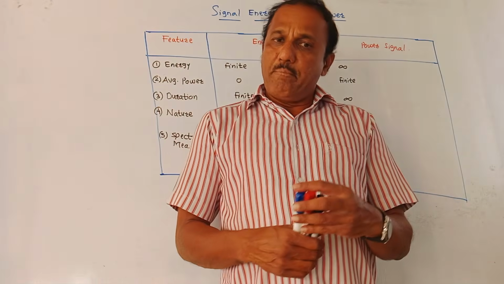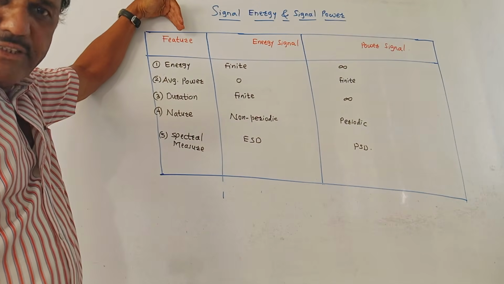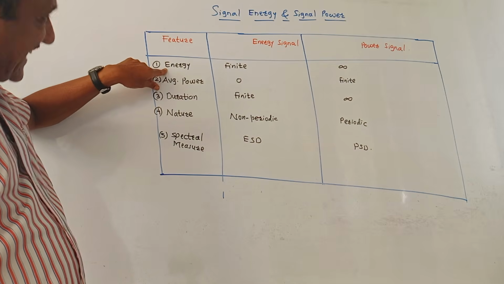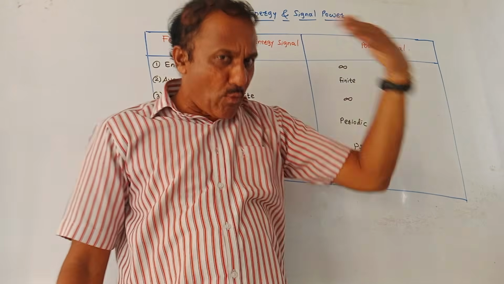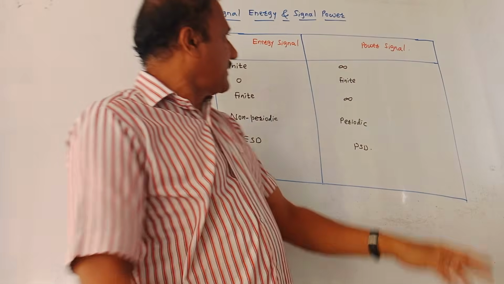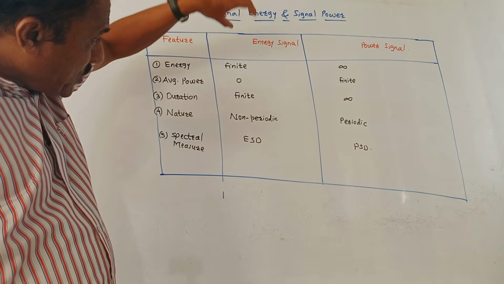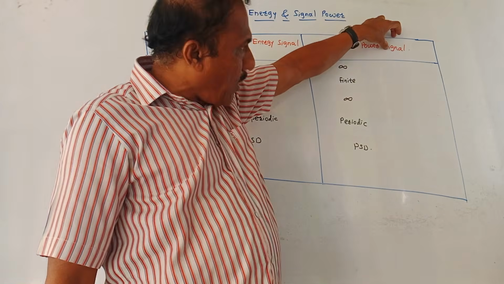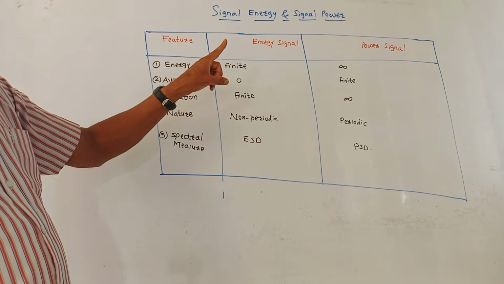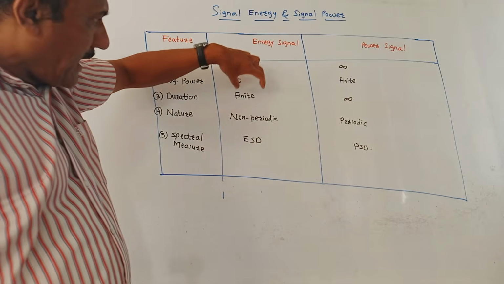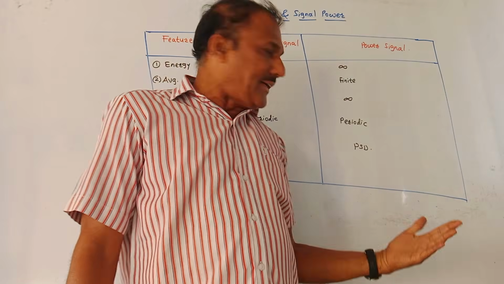Now let us discuss the comparison between energy signals and power signals. This table shows the comparative analysis between the two. The first feature is energy. In case of an energy signal, the energy is finite, whereas if it is a power signal and you calculate the energy of a power signal, it is infinity. Then average power: if it is an energy signal, its average power is 0, whereas if it is a power signal, its average power is finite. Next, duration: we discussed that mostly energy signals are for finite time duration, whereas power signals exist for infinite time duration.